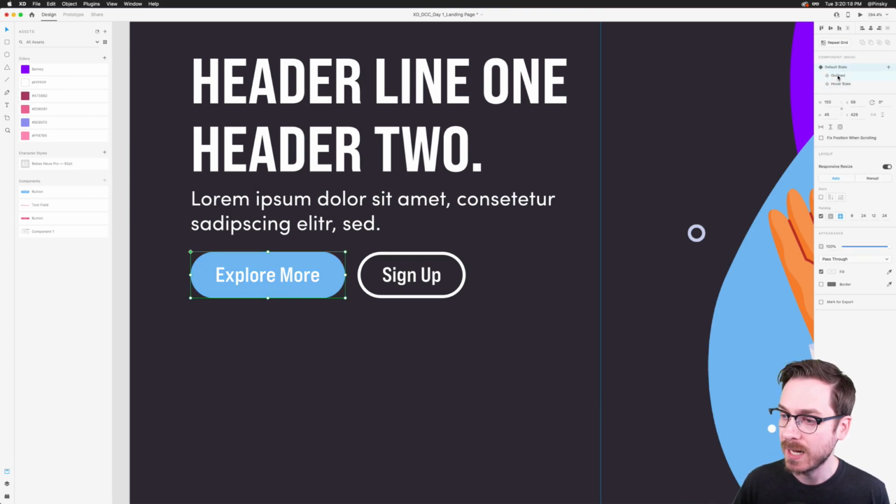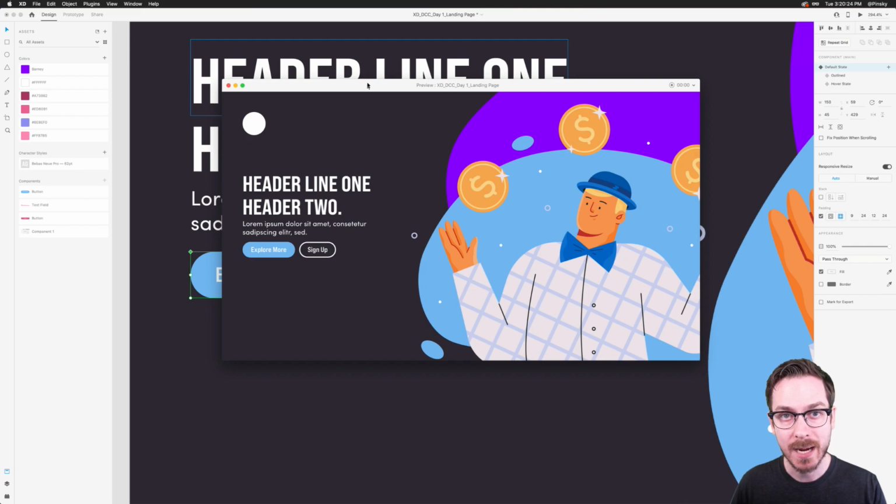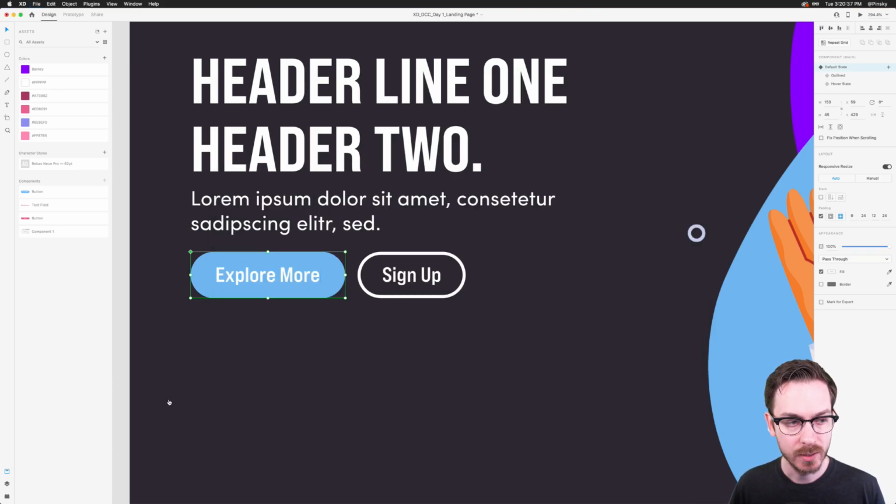So we've got our outline state, we've got our hover state, and we have our default state. And if we go ahead and press the play button, because we now have an outline state, we can just hover over it. And there we go. And hover states prototype by default. So you don't have to go into prototype mode. You just design it and you're good to go. So things are looking pretty good, I think.